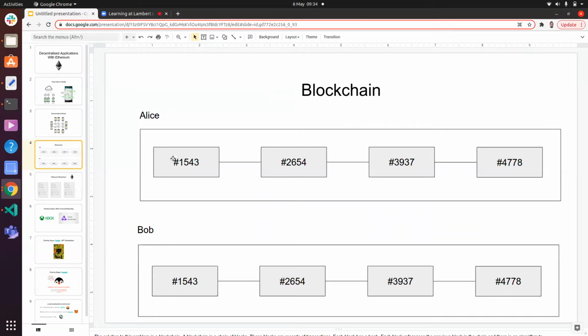Now, anyone who wants access to the blockchain will store it on their computer. The blockchain can get really long, so people don't have to store all of it. They can store bits of it, and some dedicated users will store the whole thing. If one person makes a transaction creating a new block, this will propagate to all the other users, who will update their blockchains. If for some reason there's a conflict, there are rules to solve these conflicts. They're well defined for each kind of blockchain.